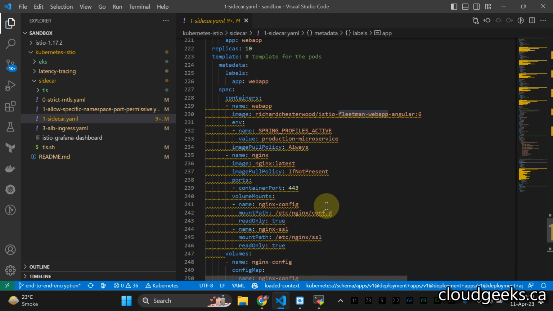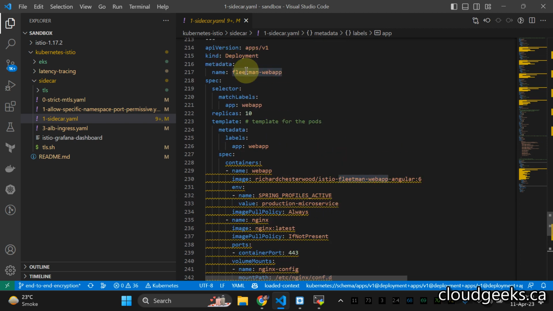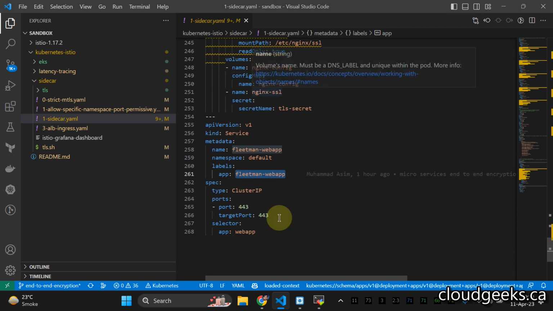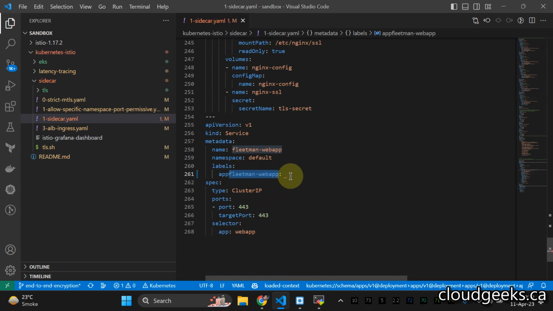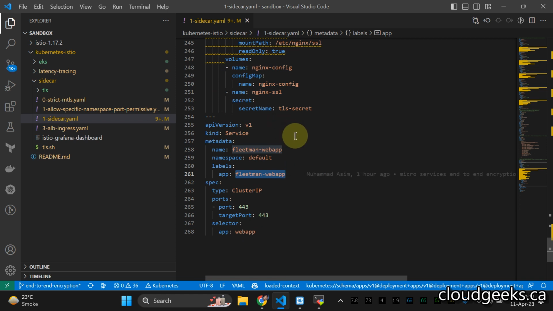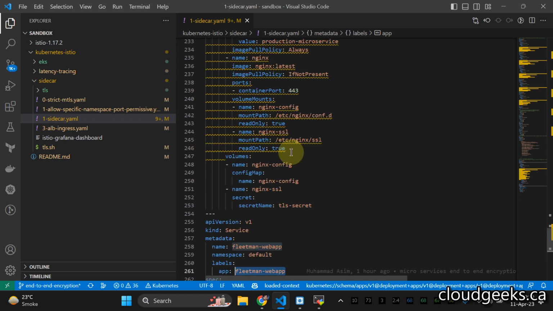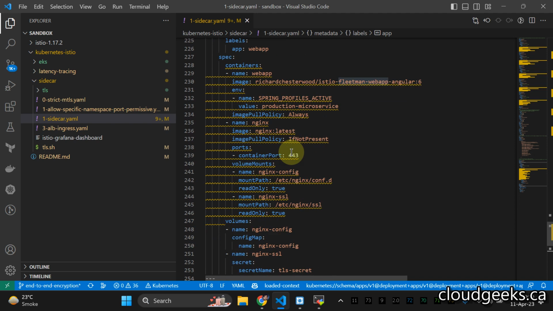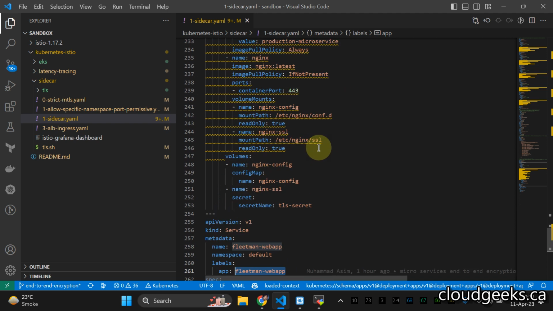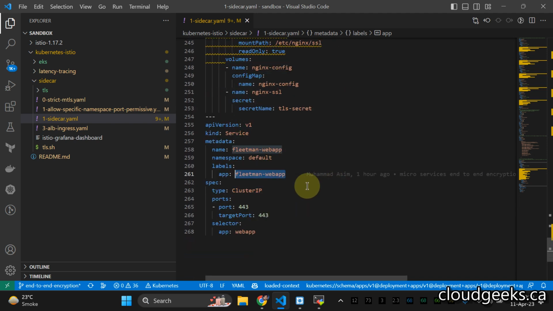The name of this is going to be this deployment. We are going to use the selector app: web app, and the name of the service I've intentionally put the same, and it is going to hook up with that particular deployment. That particular deployment has two containers in the single pod. So that is the architecture.